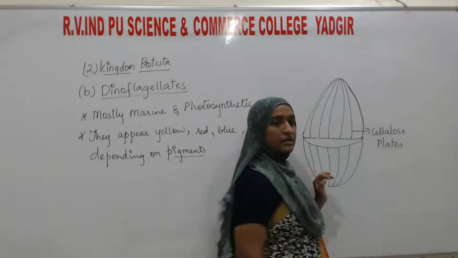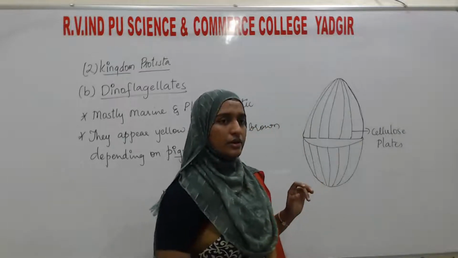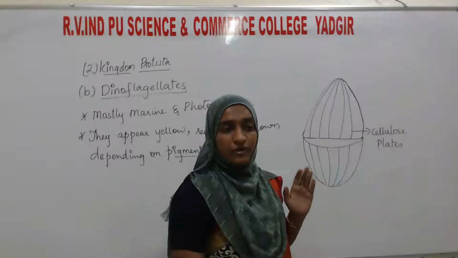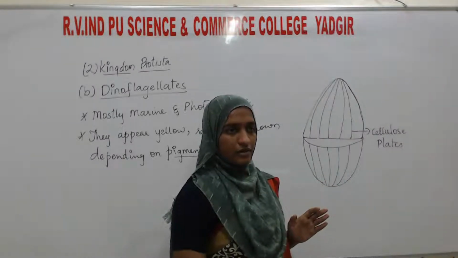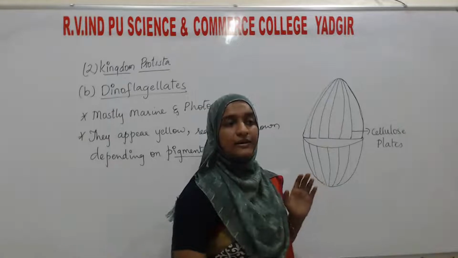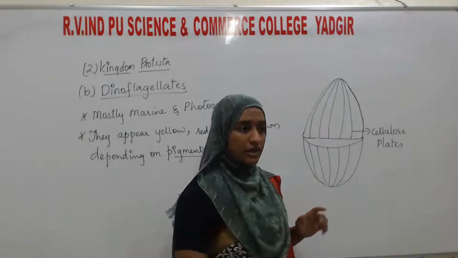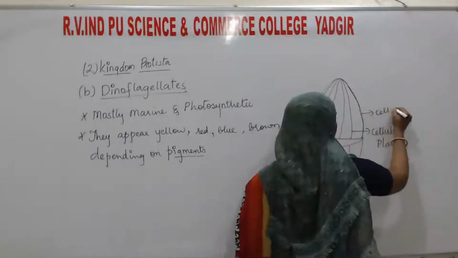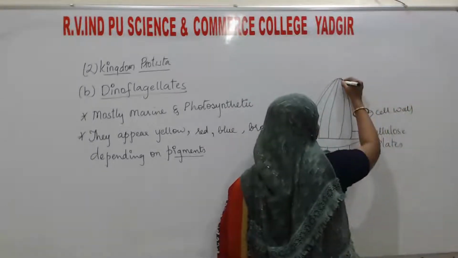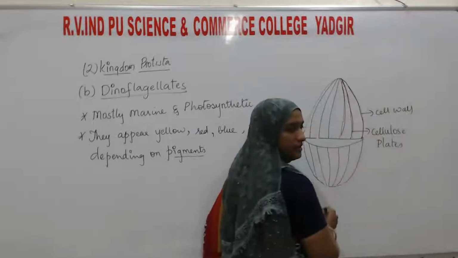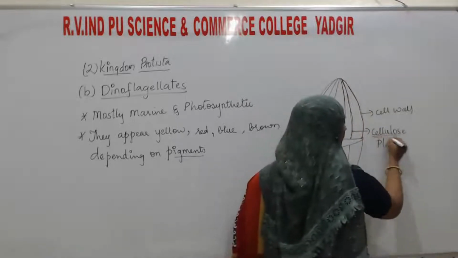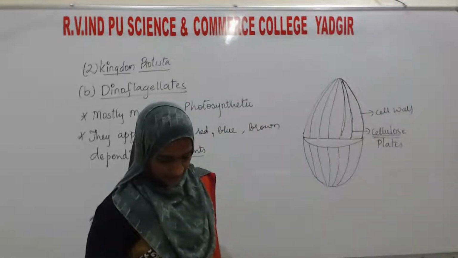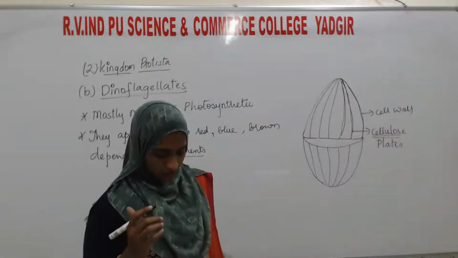In the last classes I told you that cellulose is the chemical component of the plant cell wall. Here this is the cell wall. In the cell wall, there are certain plates, and the plates are made up of what? Cellulose plates. As well as that, there is a presence of two flagella.